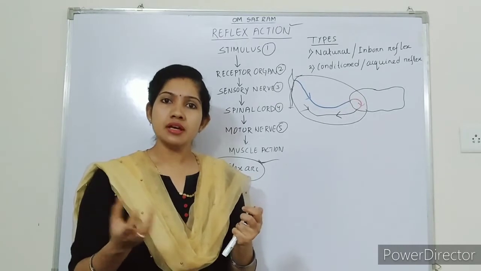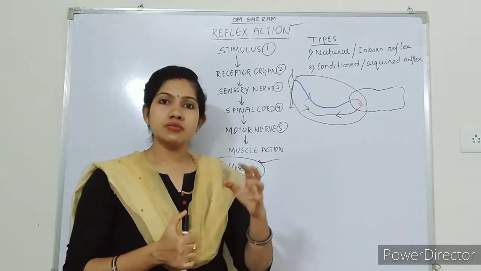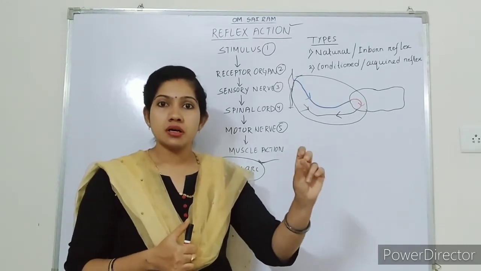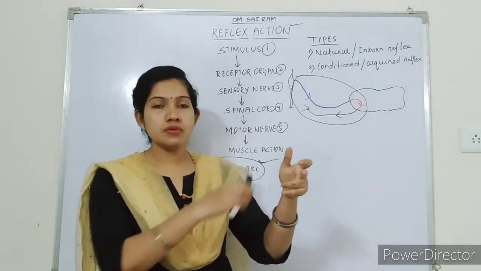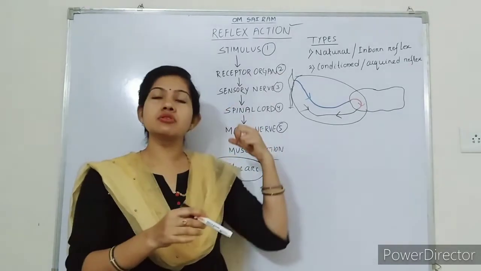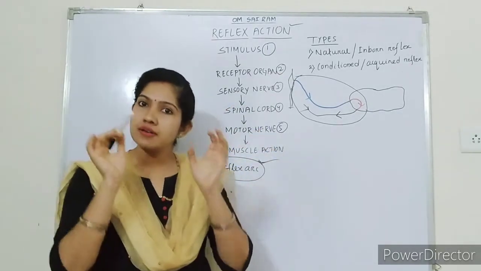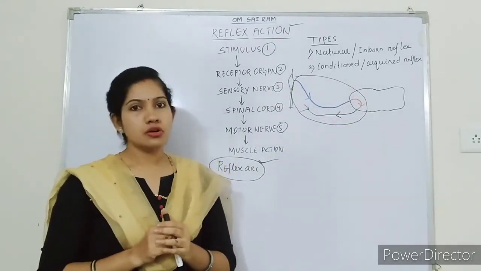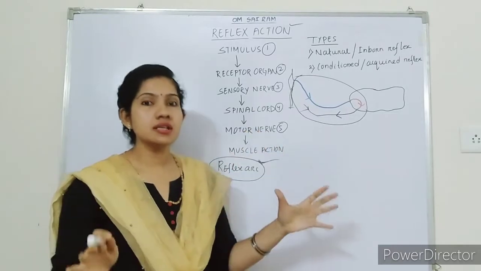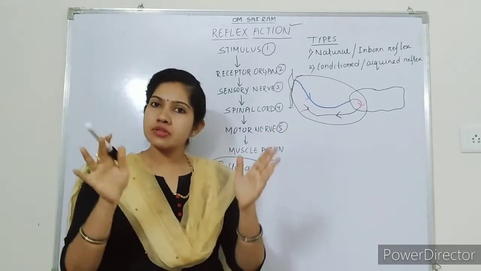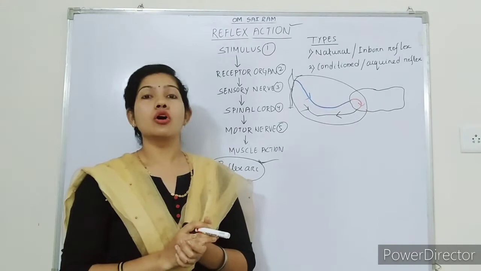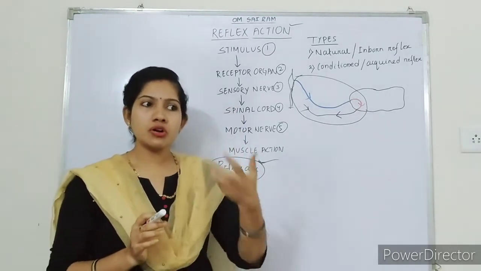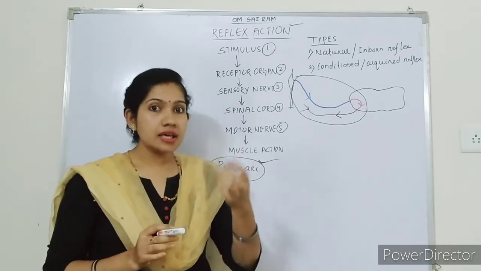Okay, suppose you want to keep your finger over a burning candle, can you keep it? No, you will feel the burning sensation. Suddenly you take out your hand. That is the reflex action. Okay, and the path is the reflex arc. Got it? So these are all spontaneous actions which occur without the involvement of the brain, or we can say which do not involve our conscious mind. We will not get time to think. The thinking, reasoning capacity